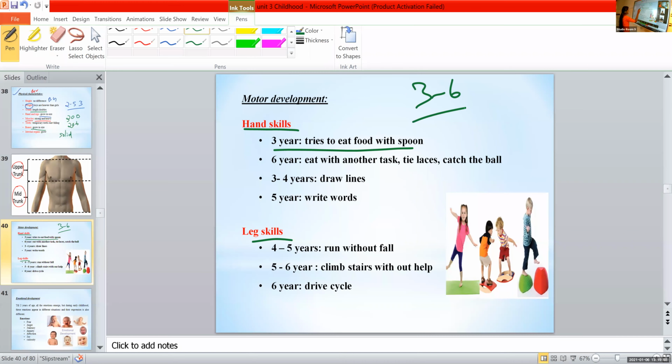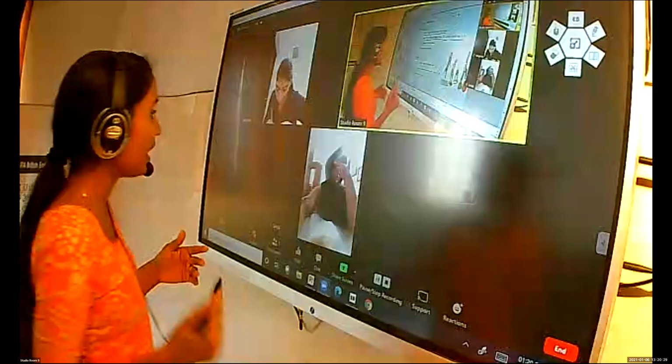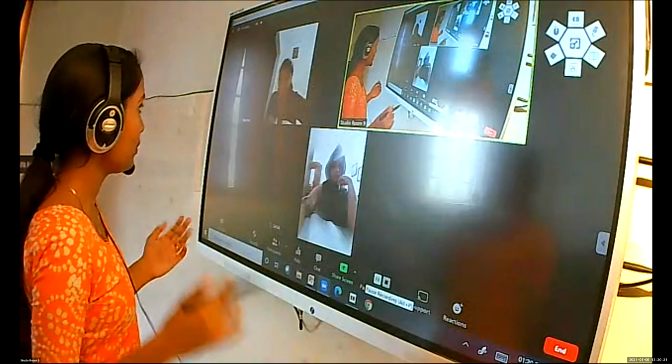That is the first milestone. And then the 6th year, almost the end of early childhood, he or she can eat with another task. What does it mean? Eating while watching TV or eating while reading books. Eat with other tasks. It is possible around the 6th year, and he or she can tie shoelaces and catch the ball, because his or her hand muscles are properly developed during early childhood.